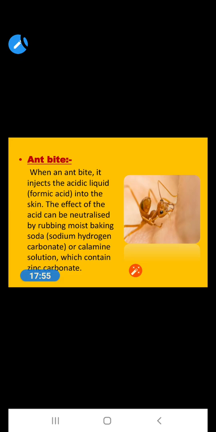Now the next one is ant bites. When an ant bites, it injects an acidic liquid into our skin, which is formic acid.